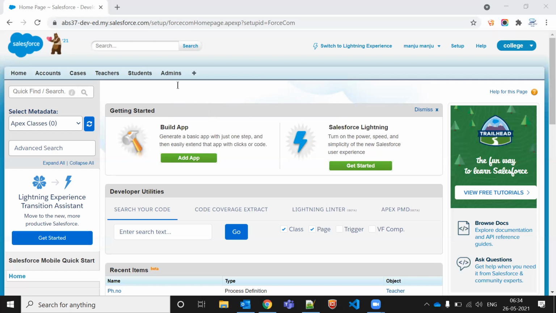Okay, so in case of our Salesforce, it's admin and development both. So what we have and what we need to do here: first we need to learn the admin side. We have two admins. One is Classic, second is Lightning. You will learn one of them, so automatically you can learn the other. If you learn Lightning, Classic is easy, you can learn Classic. If you learn Classic, Lightning is easy. So in case of development,